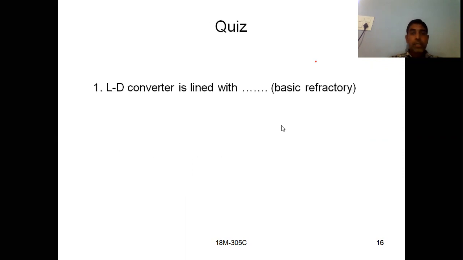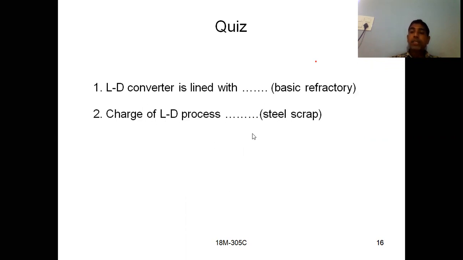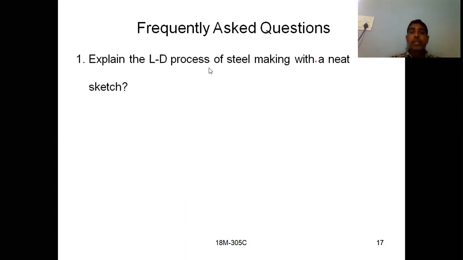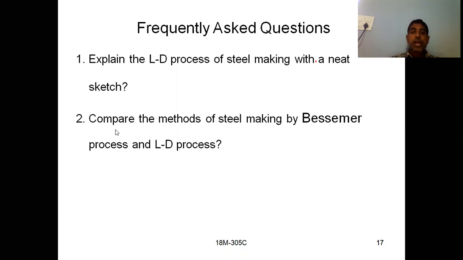And if you go for the quiz, the LD converter is lined with basic refractory material, and the charge of the LD process is steel scrap and molten pig iron. Explain the LD process of steel making with a neat sketch, a very, very important question. And compare the methods of steel making of the Bessemer process and LD process. So you have to compare how the process will be in the Bessemer and how the LD process will be. Those things you have to know.